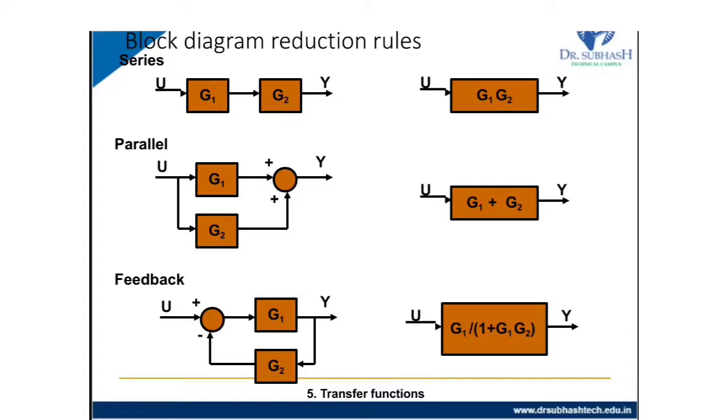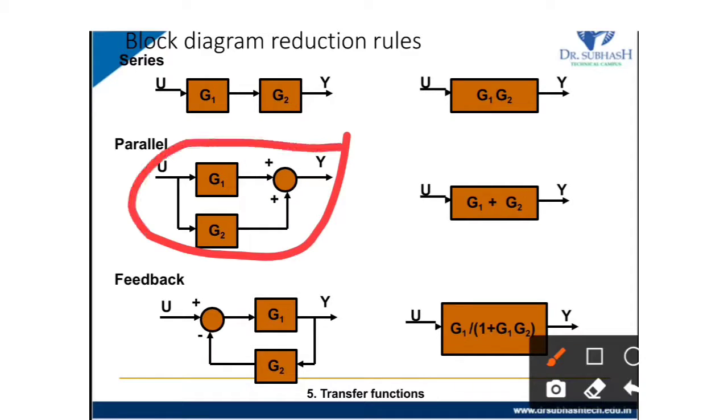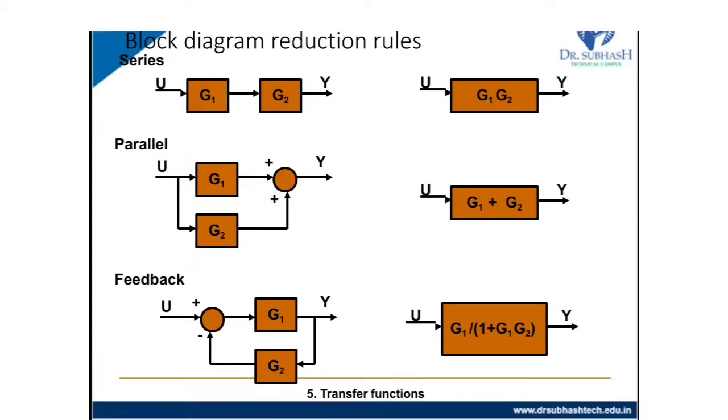So in parallel, G1 parallel G2, in the block diagram reduction method it will be added like G1 plus G2. If this sign is negative, then G1 minus G2. If the other sign is negative, then minus G1 plus G2. If both signs are negative, then minus G1 minus G2. This is the rule for block diagram reduction.